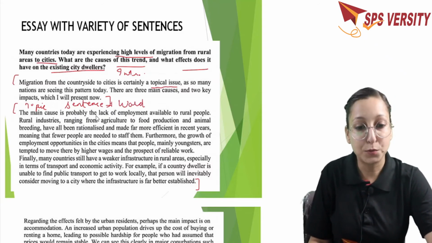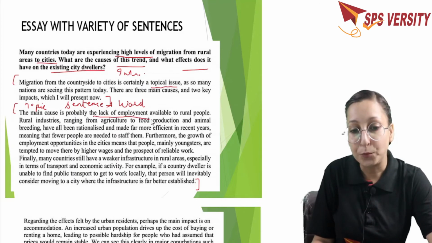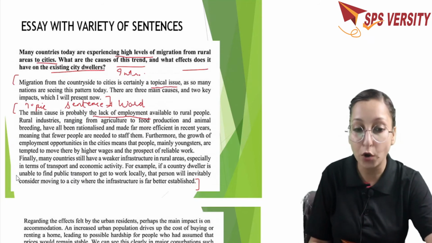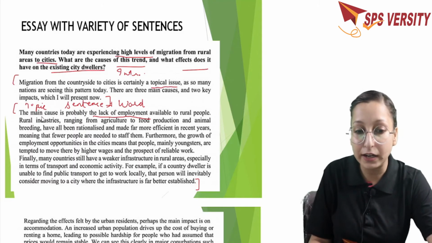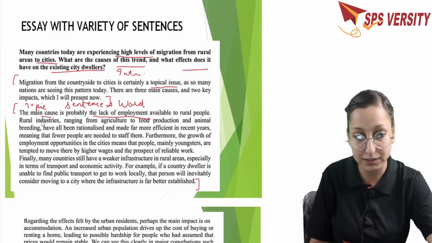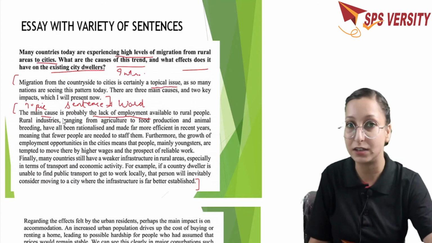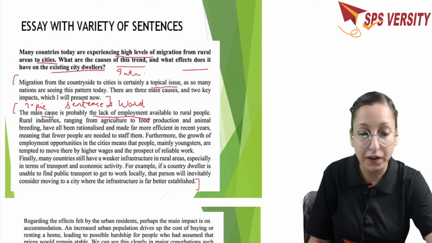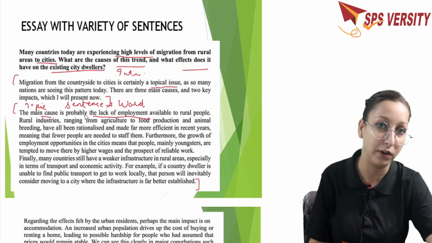The main cause is probably the lack of employment available to rural people. Now you can check out, the lack of employment is your topic word here, and you are going to devote your whole paragraph to this point only. Okay. And by reading this first sentence, that is your topic sentence, the examiner will have the idea that you are going to talk about the causes in this part. So this is the purpose of the topic sentence and topic word. Now you can check out that this sentence is not written using the complex structure here. This is in simple form only.